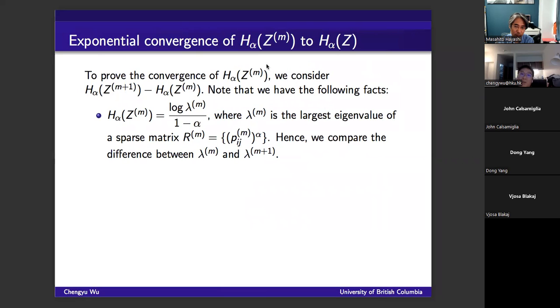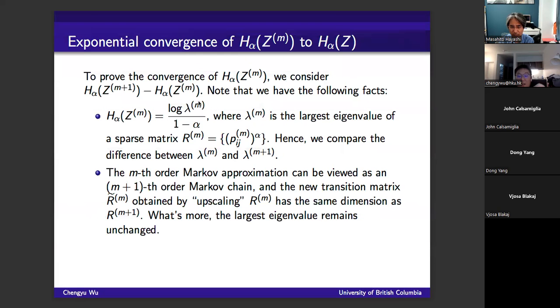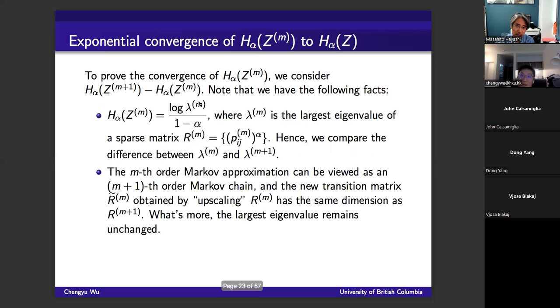Now, what we want to show is that the Renyi entropy rate of the Markov approximating sequence will converge to the Renyi entropy rate of the original sequence. Because the Renyi entropy rate of a Markov chain has this kind of expression, in order to prove the convergence, we want to prove the convergence of this term. So basically, we want to prove some convergence of the eigenvalues between two different matrices. The nth order Markov chain has a transition matrix, and the n+1 order Markov chain has another transition matrix. These two transition matrices have different scale.